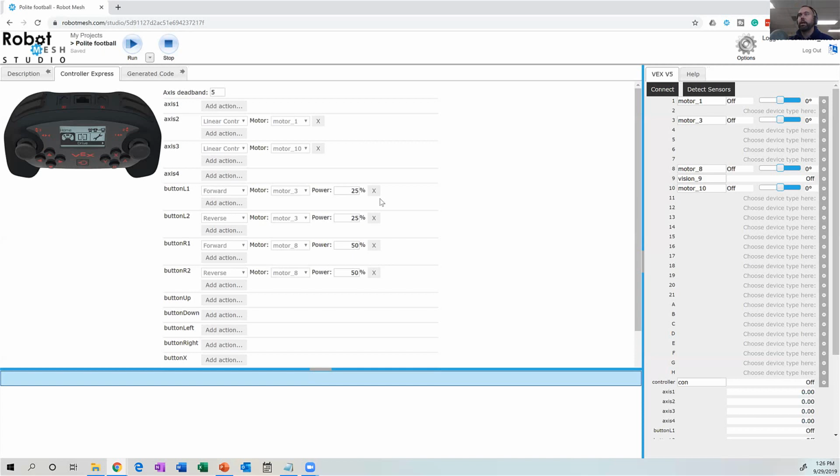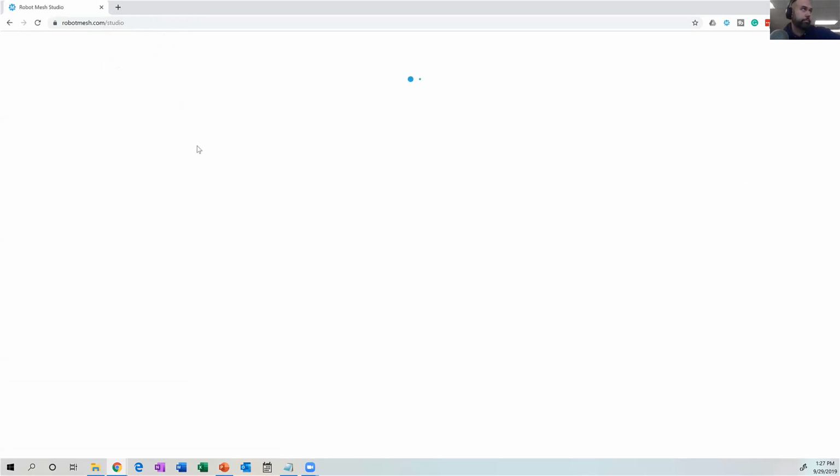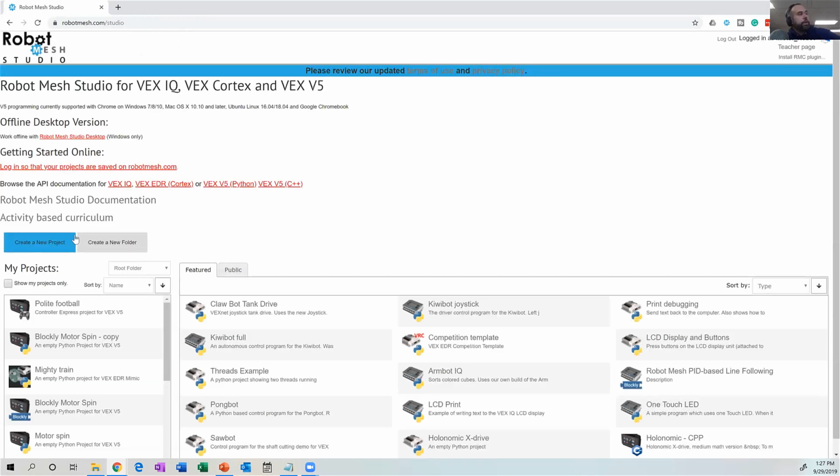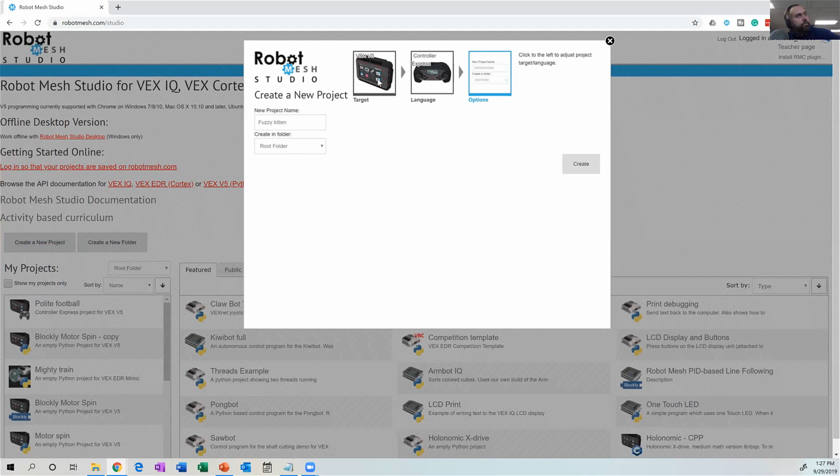And then the last part here, which I went into greater depth in our previous webinar that exists on our YouTube channel. The competition template, in my opinion, is the easiest way to generate code for the autonomous section of the contest. I'm just going to go into my projects. Create a new project. So again, my VEX V5.